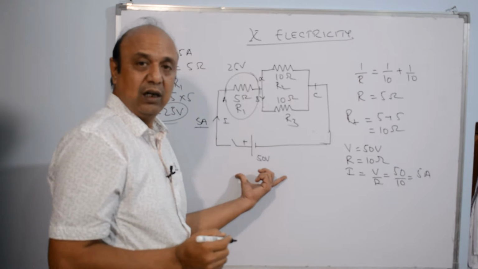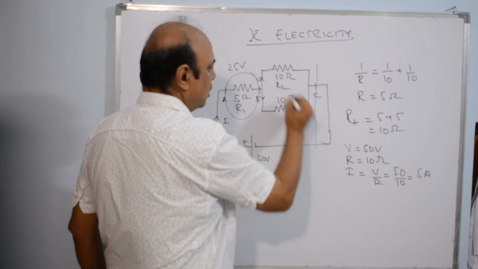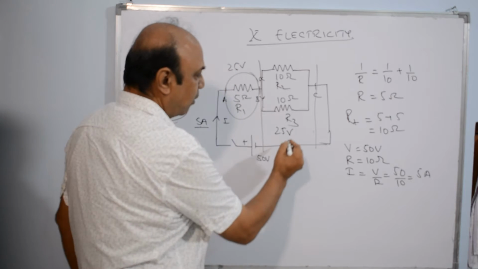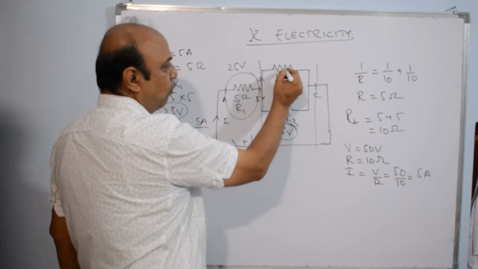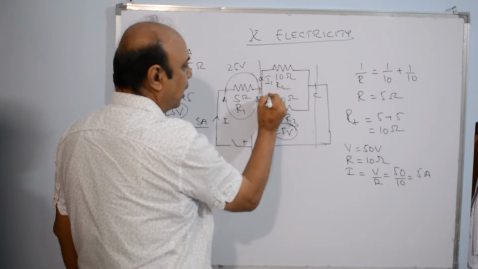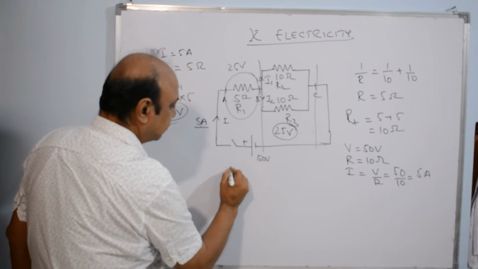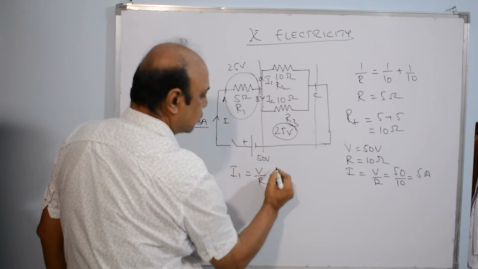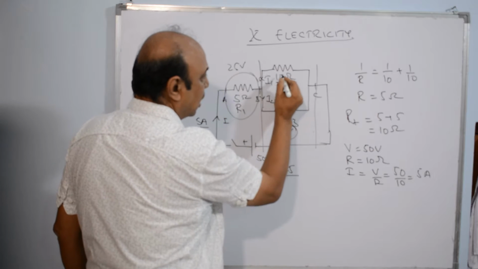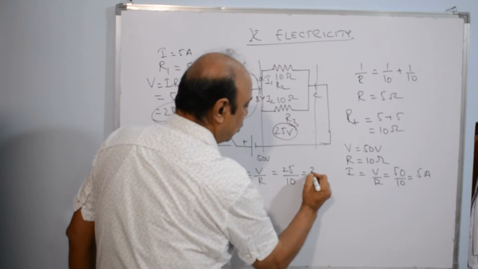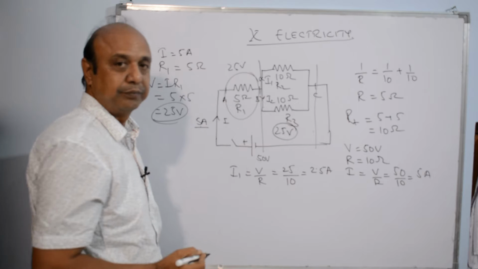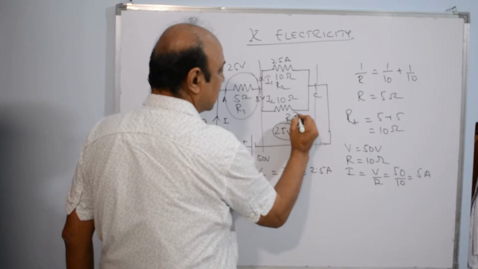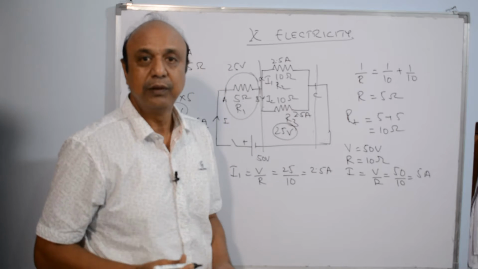So total potential available is 50 volts. So simply we can say the potential drop here is another 25 volts. So if the potential drop here is 25 volts, what is going to be the current I1 and I2? I1 is equal to V upon R. We know the potential drop is 25 volts, resistance is 10, so 2.5 ampere. So we know now this branch carries 2.5 ampere, this branch also carries 2.5 ampere.